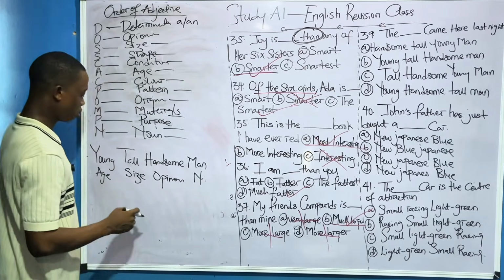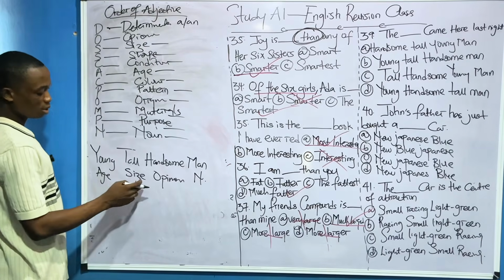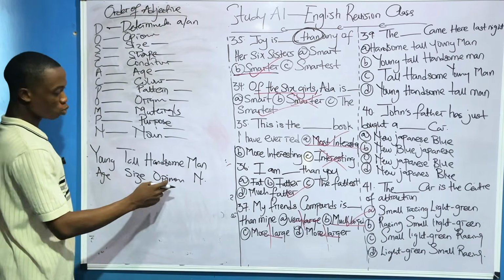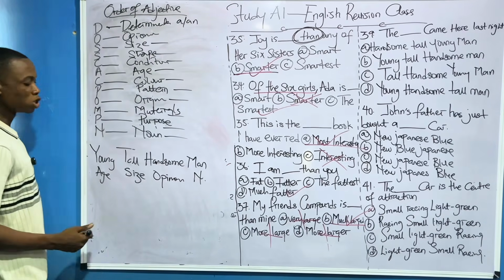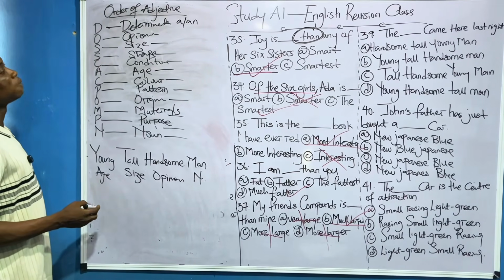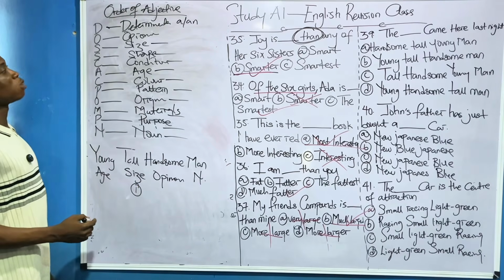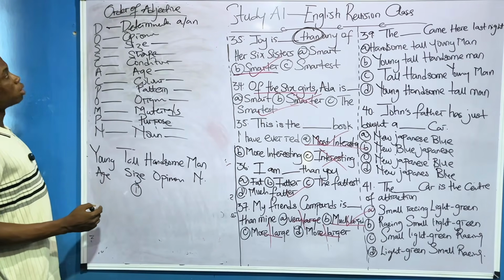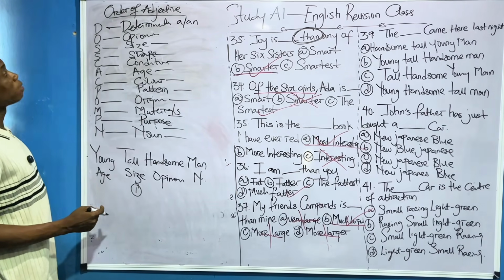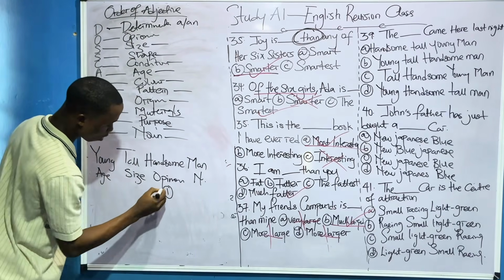So now, is this the correct format? Which one is supposed to come first? Which one is number one? Sorry, from the chart, it is opinion that is number one.